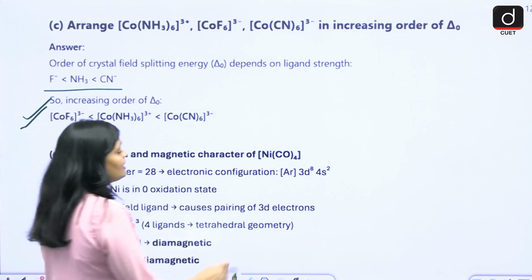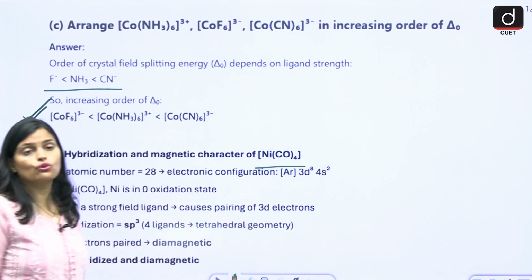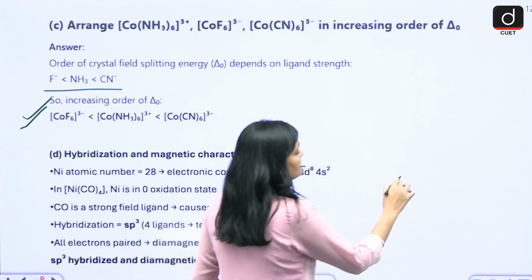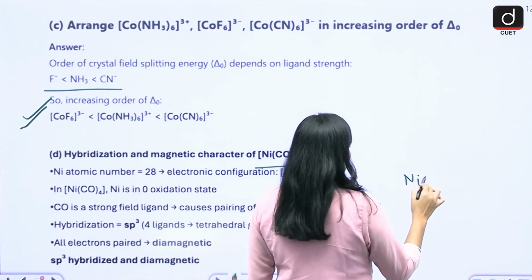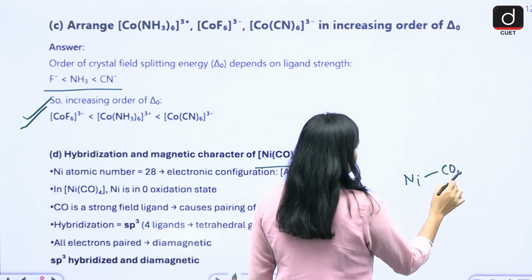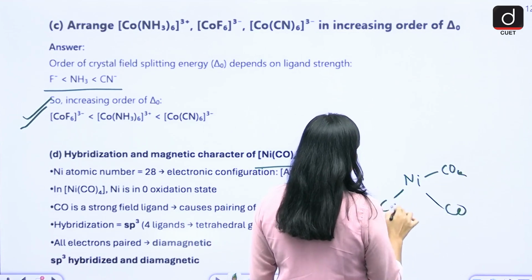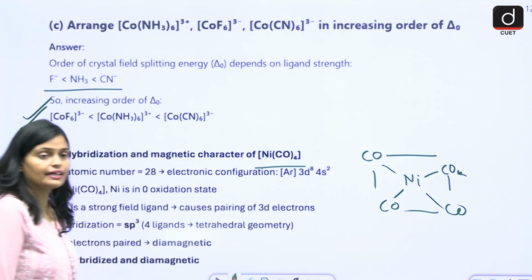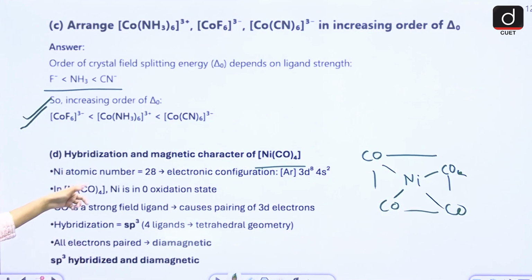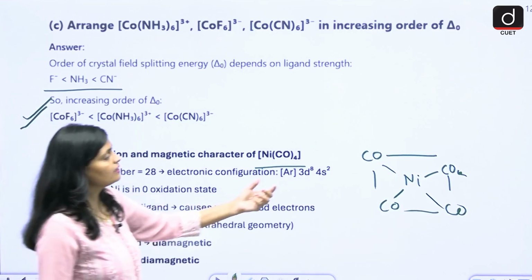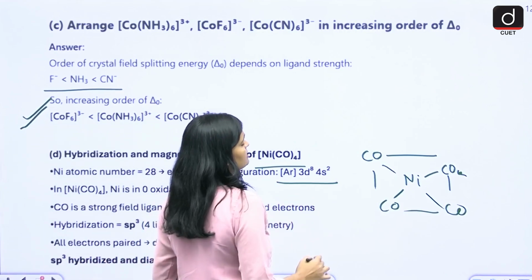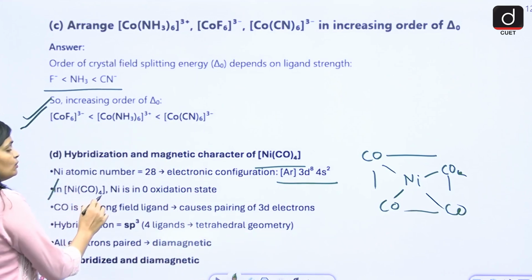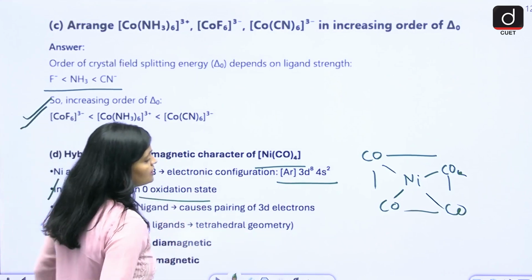Hybridization and the magnetic character of Ni(CO)4. If you see the structure of Ni(CO)4, this is how you will get CO, CO, CO. Ni has atomic number 28 and the electronic configuration of nickel is argon 3d8 4s2. In Ni(CO)4, Ni is in the zero oxidation state.